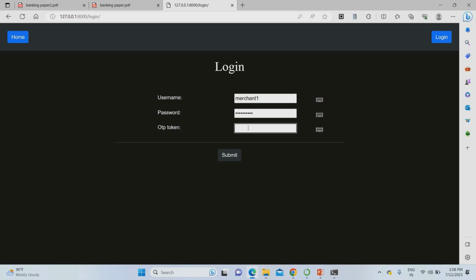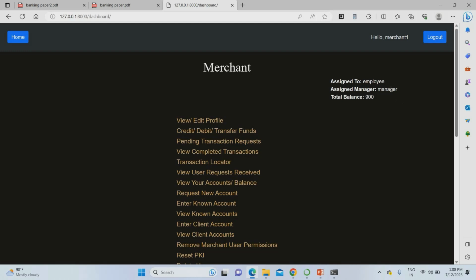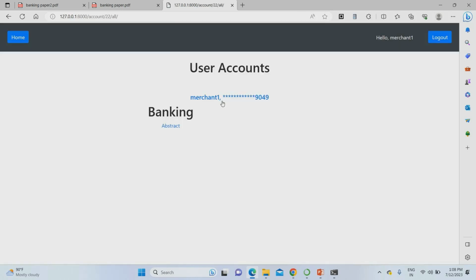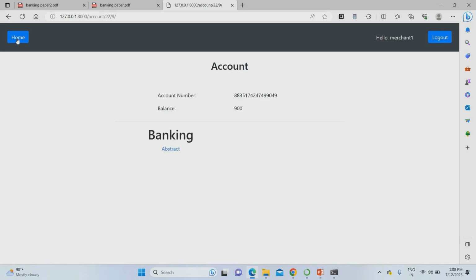The OTP token for merchant 1 was 094822. Given that, see that this account number is managed by employee 1. The account manager was manager 1. I'm having 900 rupees as a balance. Now I can see the account balance and everything. See that, everything you can see.